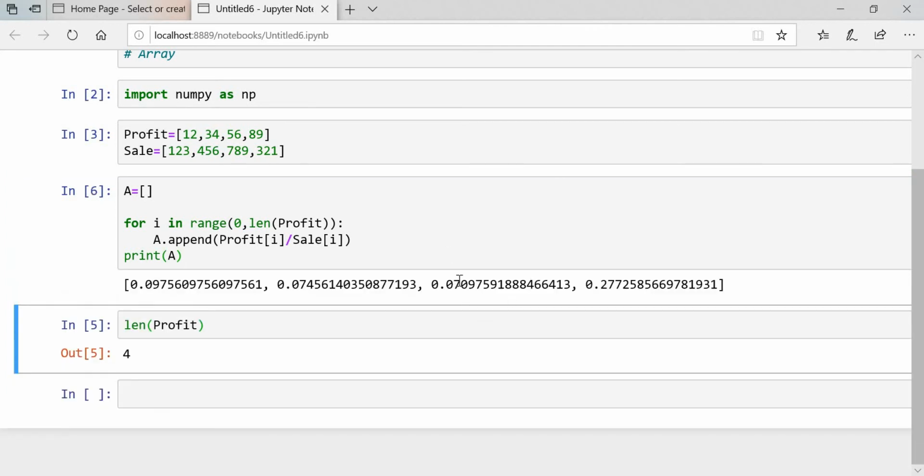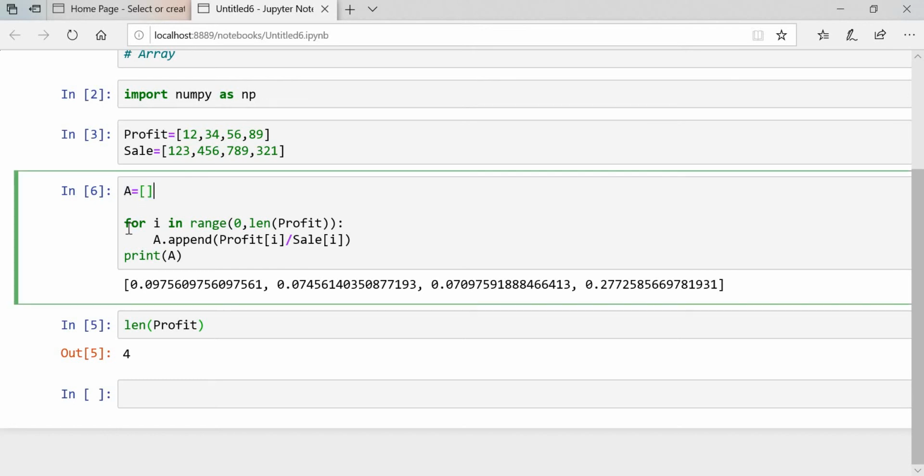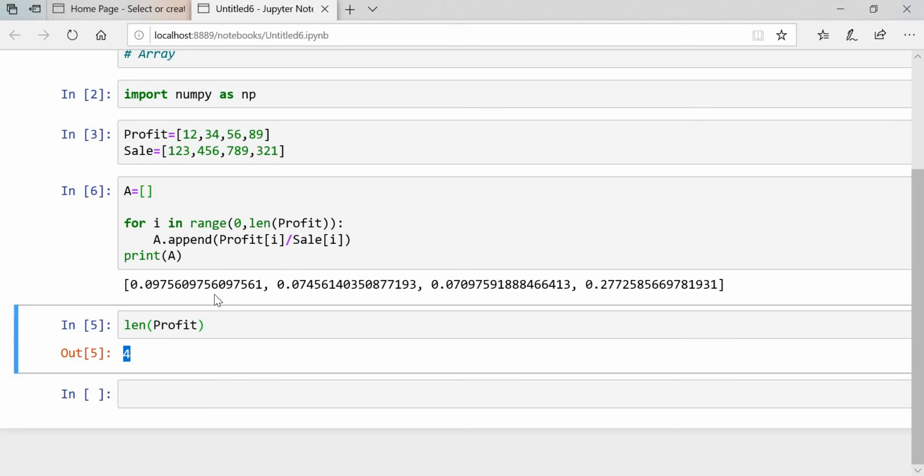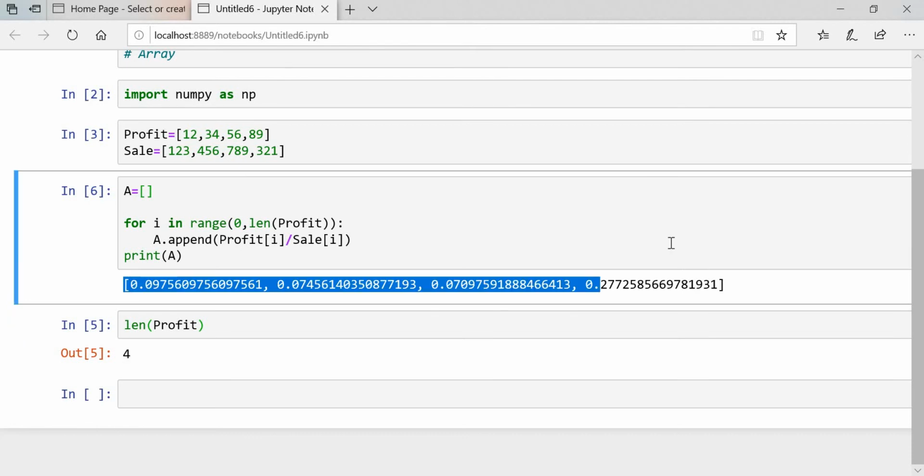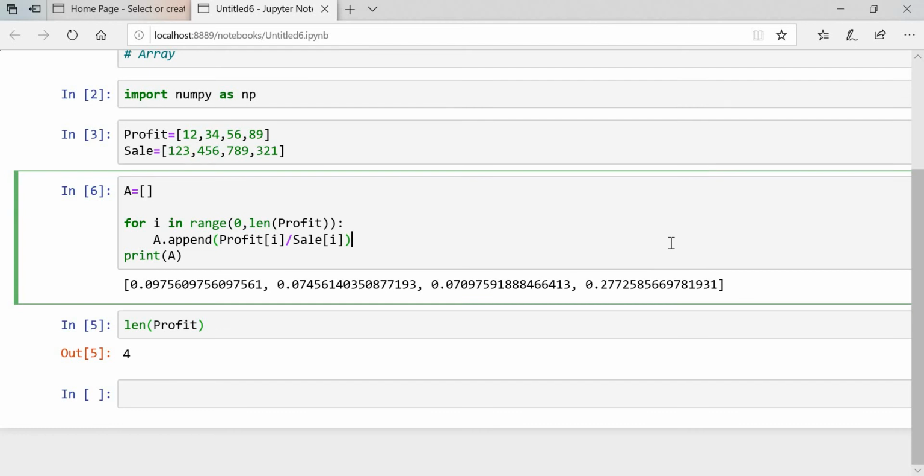See, I got the answer, means I got the profit ratio by individual element. Okay, see what is going on in this, guys. We have created one empty list. Then we have run the loop, that is for i in range 0 to length of profit, means till 4 your loop will run, 1 2 3 and 4. Okay, 4 answers you got, that means your loop will run till 4.